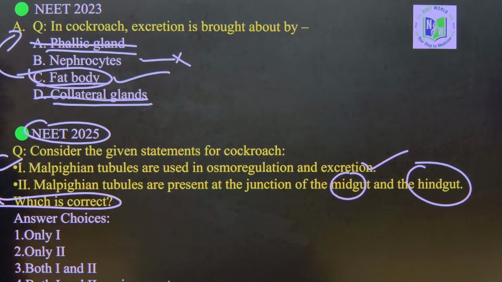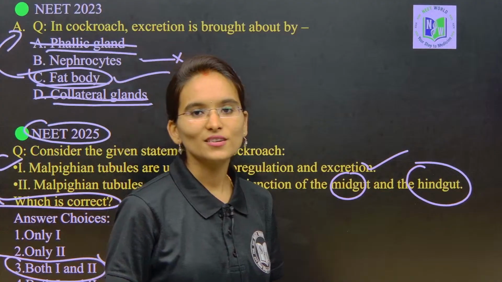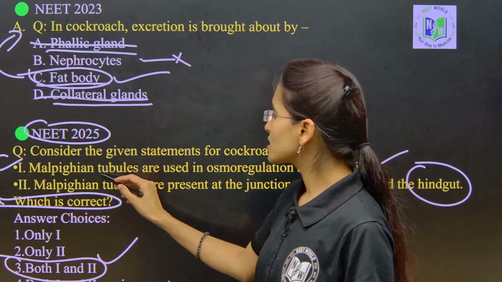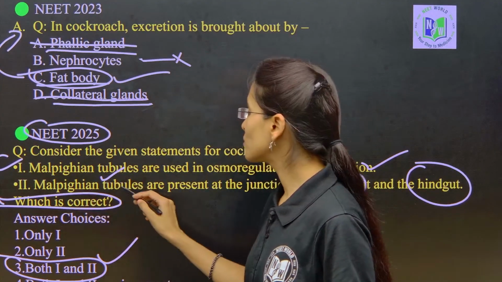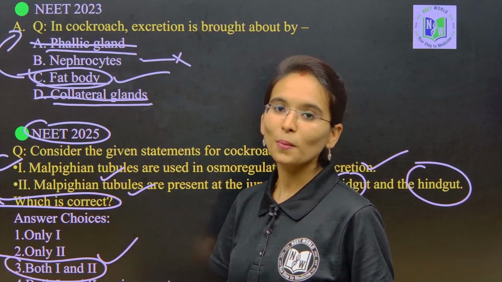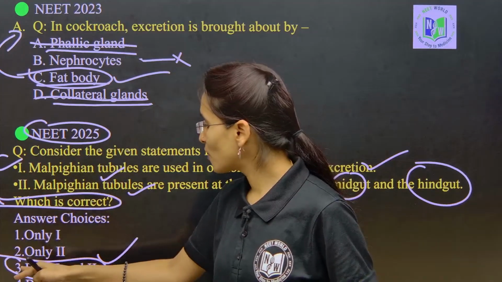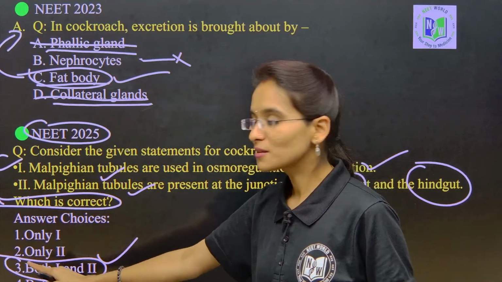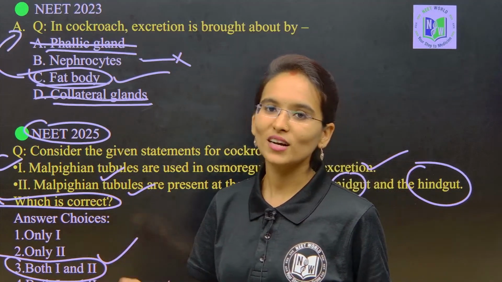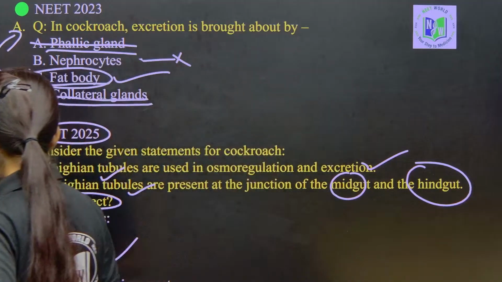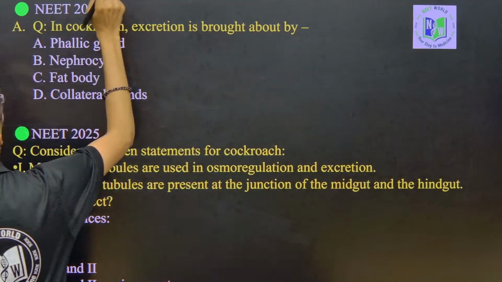Both statements 1 and 2 are right. We cannot say only statement 1 is true or only statement 2 is true, since both statements are correct. Hence, option 3, both 1 and 2 statements are right, will be the right option, my dear students.